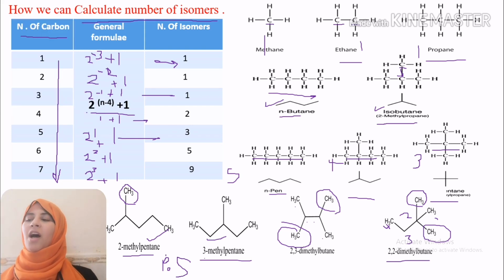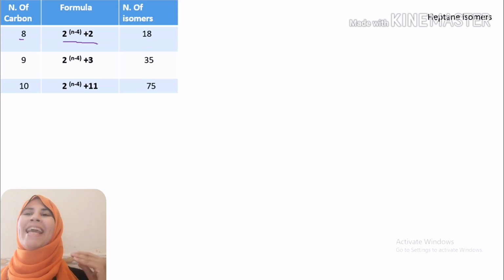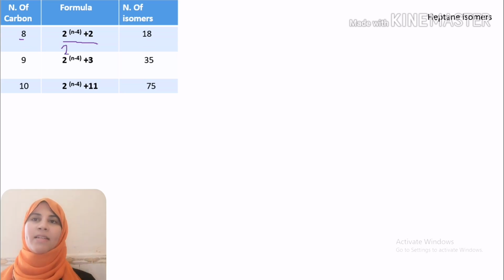Let's complete our rule. If we have 8 carbon atoms, our rule will change to 2 raised to the power n minus 4 plus 2. So the number of isomers will be 18. Just calculate it.